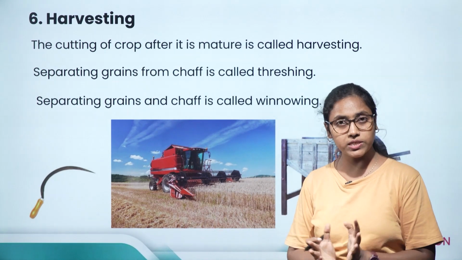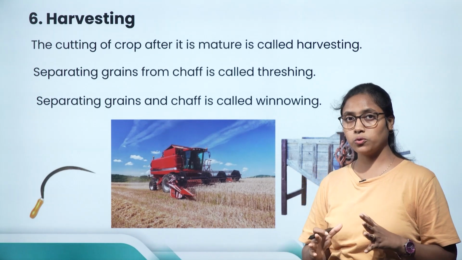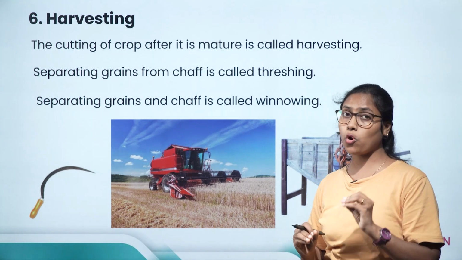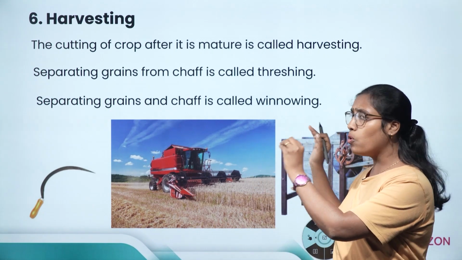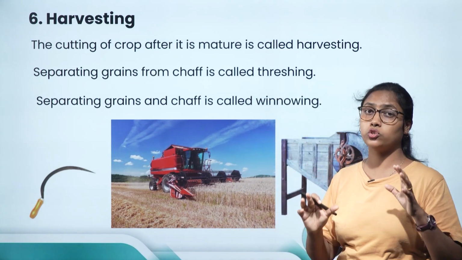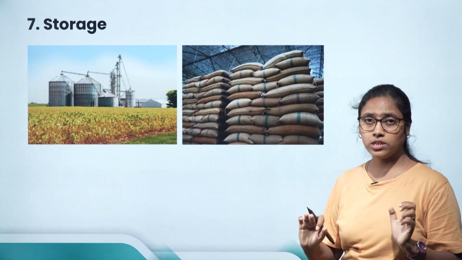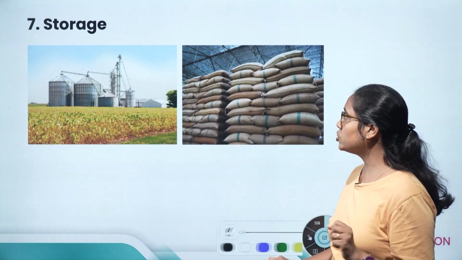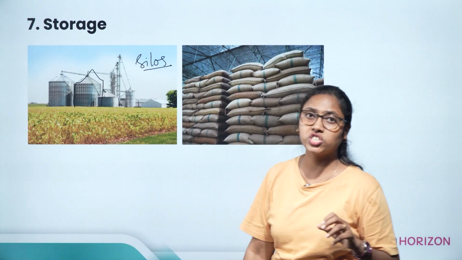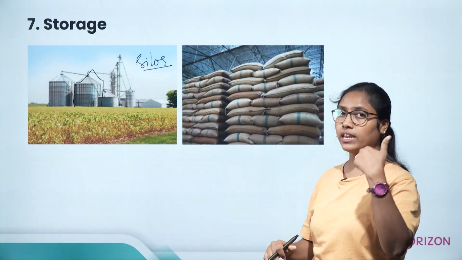Now once this harvesting is done, the crops need to be stored. For storage also, the farmer has to take care that there is no attack of insects or fungus to the crops. If not, the whole tedious process will be in vain if the crops are not stored properly. So the last step of crop production is storage. For large scale storage, the grains are stored in silos. This structure, these large storage tanks, are known as silos, where the grains are stored in large scale productions.